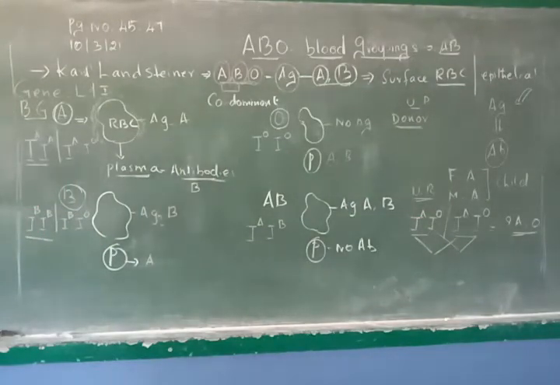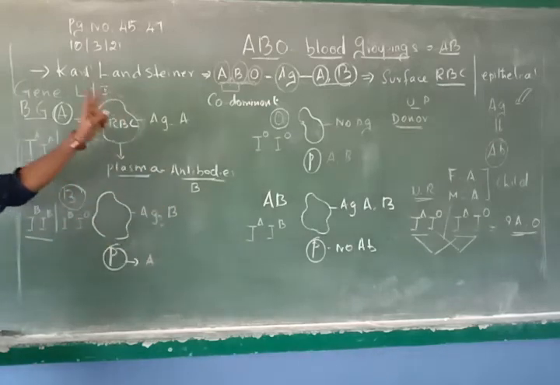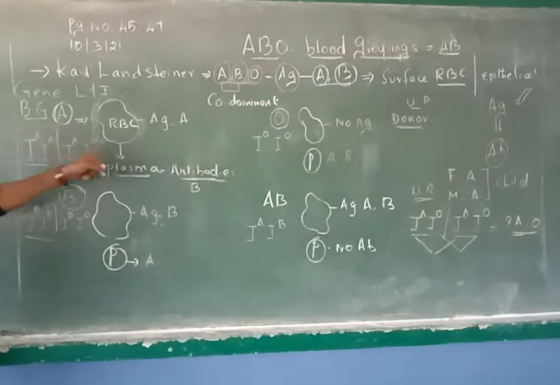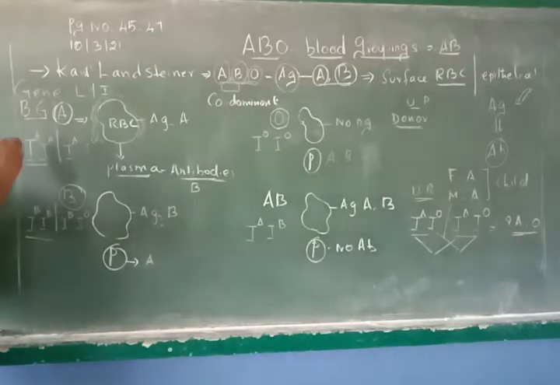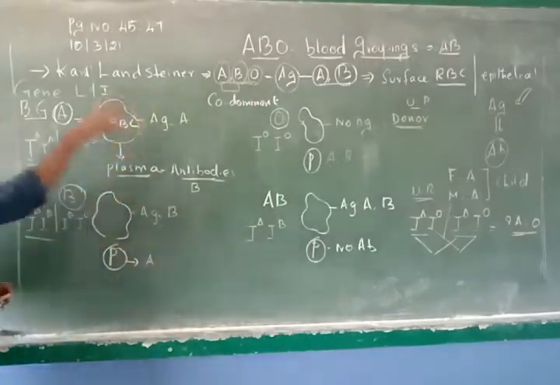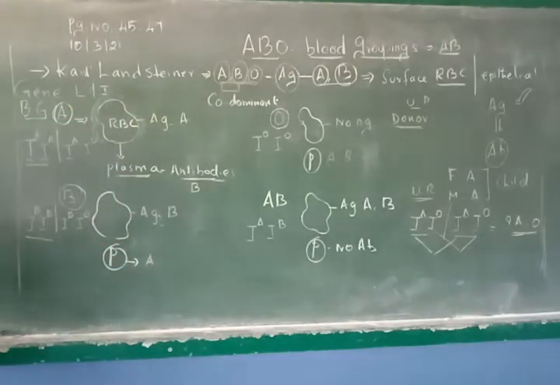So far we are concentrating only on the antigens called A antigen and B antigen. But these two antigens play a very important role in the determination of the ABO blood groupings. Okay, we talked about the antigen, we talked about the antibodies, at the same time we talked about the alleles also. Is that clear? Right. Now, there is another part played by this antigen that we will see now.